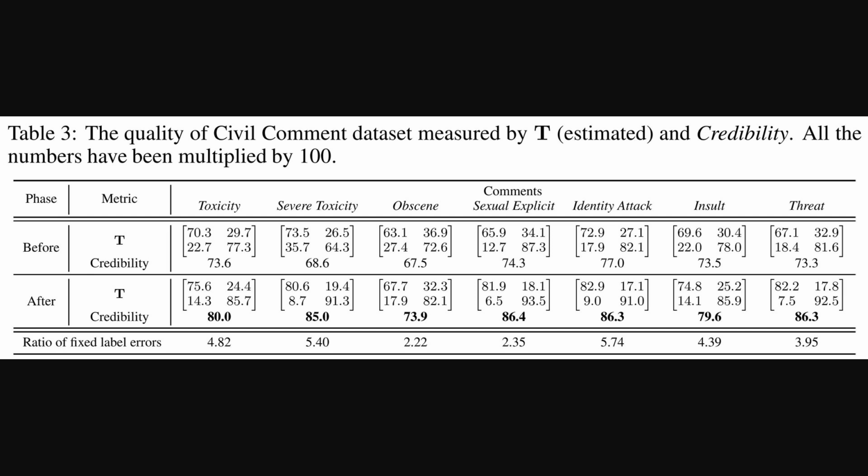But then look at the after row, after Docta cleaned things up. The credibility scores jump up significantly across all categories, like toxicity goes from 73.6 to 80.0, and identity attack goes way up from 77.0 to 86.3. It shows that fixing those errors we saw, those percentages at the bottom, really does make the dataset more trustworthy.